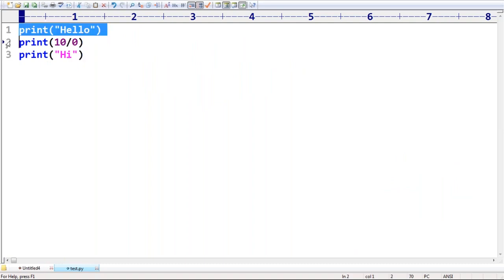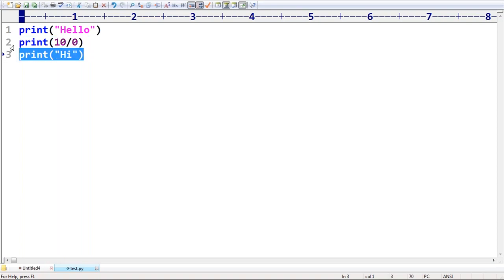But whenever the second line comes, immediately a zero division error is going to come. Yes, 10 by 0, zero division error. Sir, the Python virtual machine will check whether handling code is available or not. Sorry, handling code is not available. Stop the program. And it is not going to execute the rest of the code.